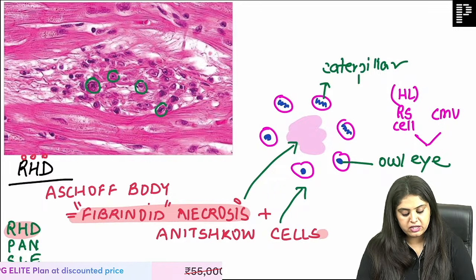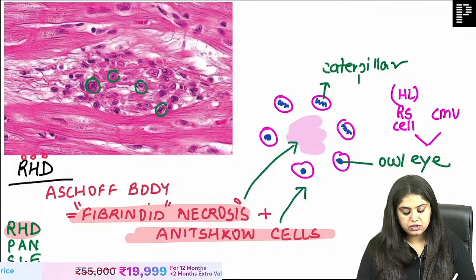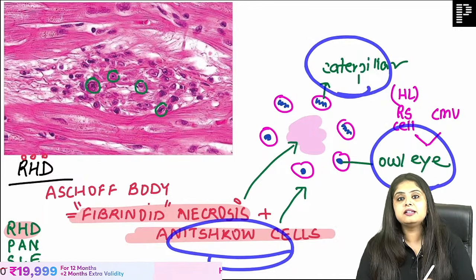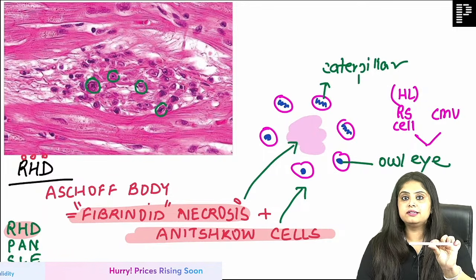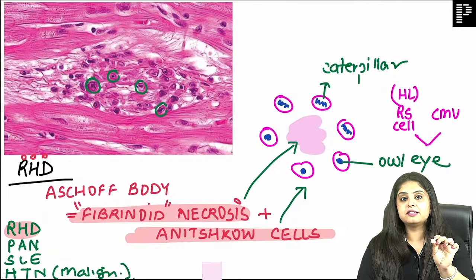Third owl eye that you have mentioned are the Anitschkow cell. So Anitschkow cell, caterpillar cell and owl eye cell is the same? Yes. If Anitschkow looks like this, it is caterpillar, and if it looks like this, then it becomes an owl eye.